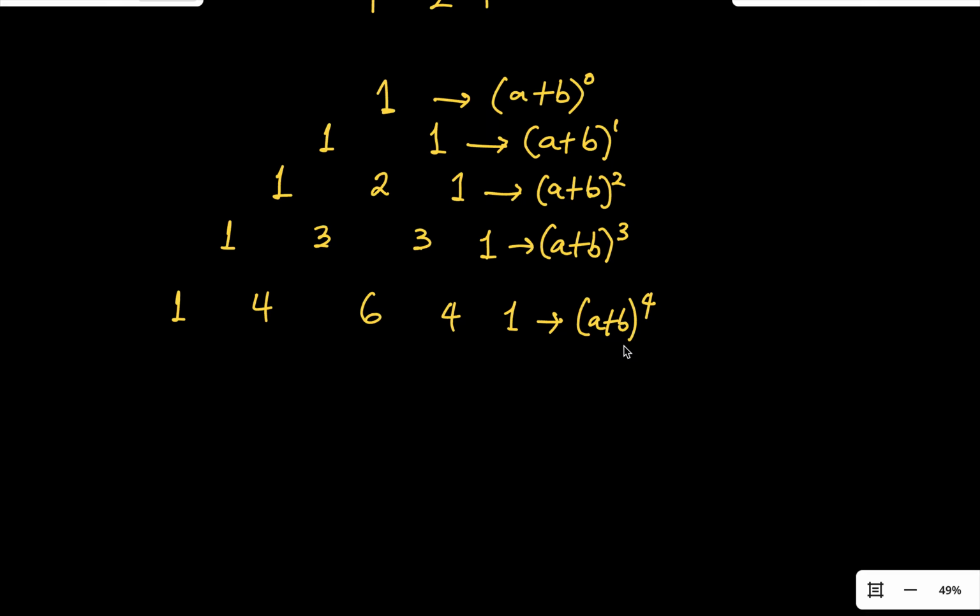Let's say I want to do (a + b) to the power of 5. I start with 1 again. Then 1 plus 4 will give you 5. I will repeat this so that you get used to it. 4 plus 6 will give you 10. 6 plus 4 will give you 10. 4 plus 1 will give you 5. Then repeat 1 again. This one now is for (a + b) all to the power of 5.